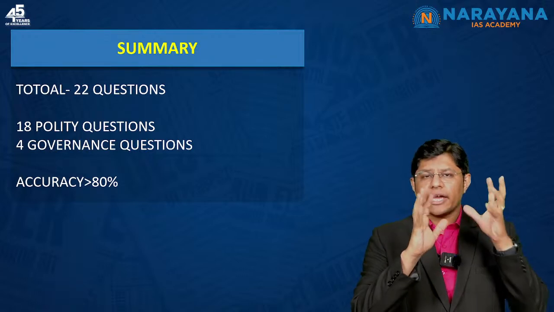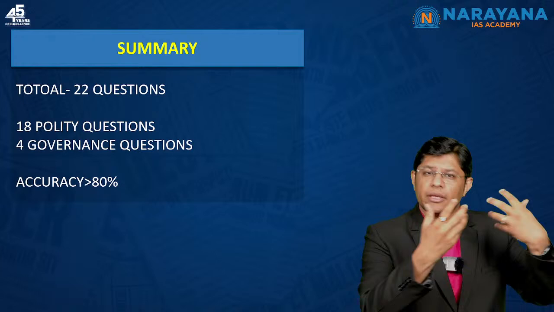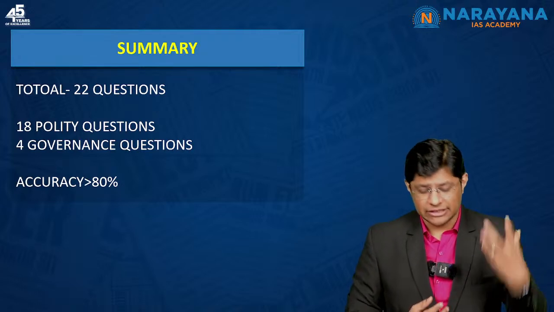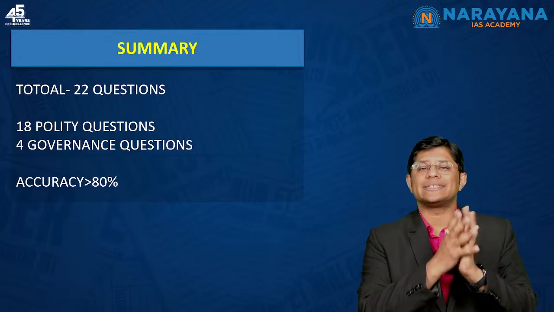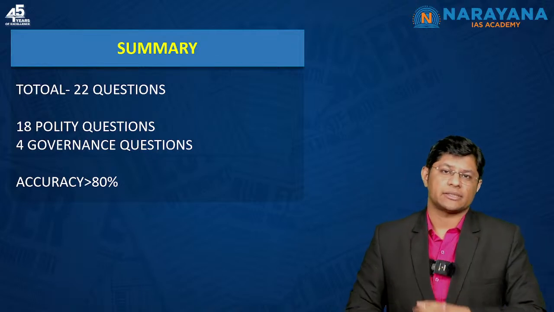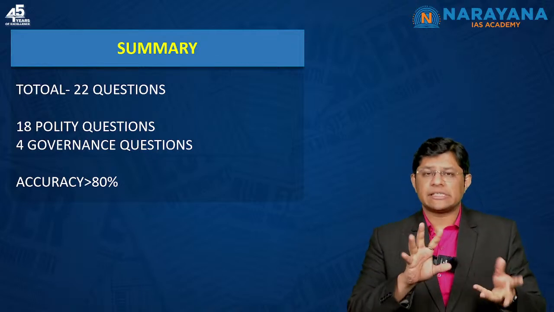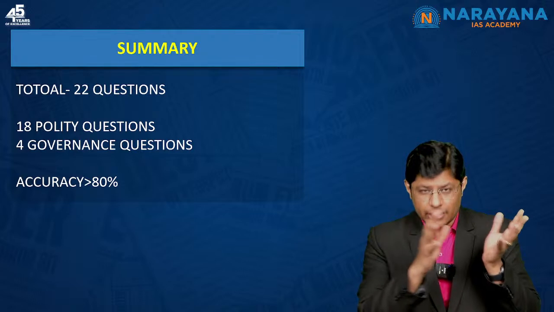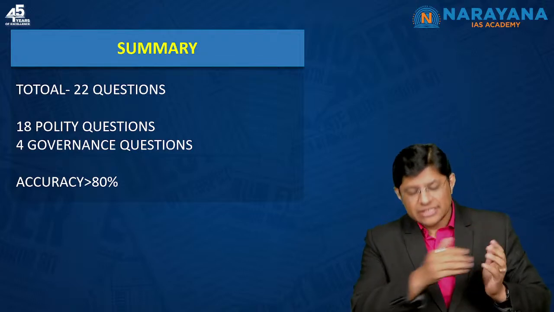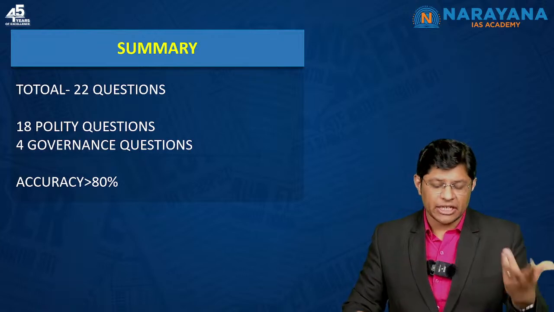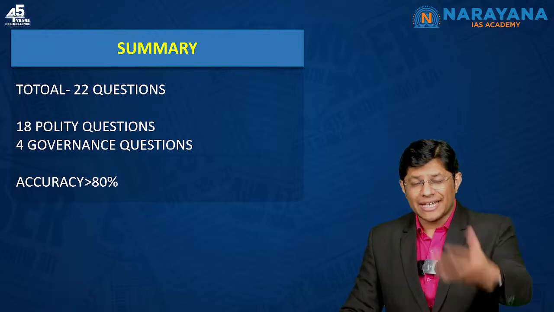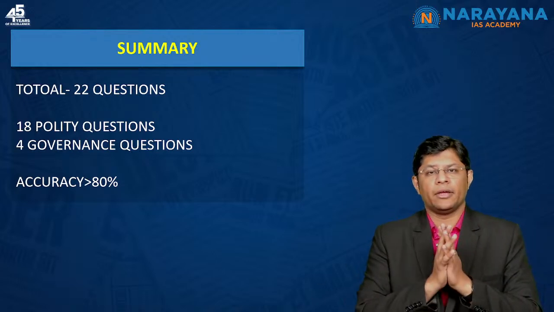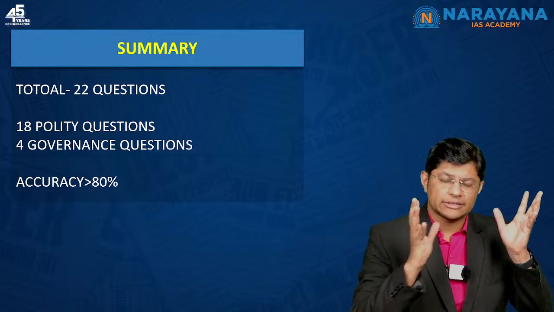So a good candidate, if he is thorough with the book and if he has read the current affairs thoroughly, he or she has a high chance to score more than 75% in polity and governance. Right. So if your accuracy is somewhere around 50%, it means that you have not been thorough with your standard book and the current affairs sources. What do these questions tell you, especially for the aspirants who are going to appear this year or the next year? Students, there is no substitute to the standard book. You have to be thorough with the standard book.